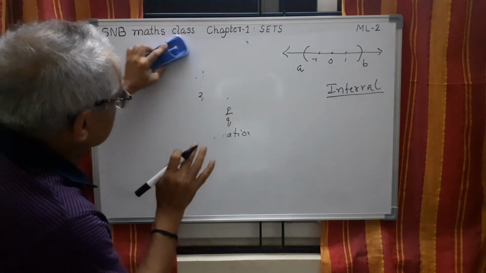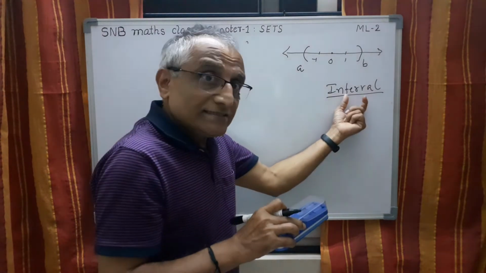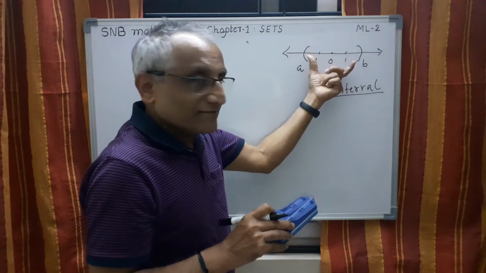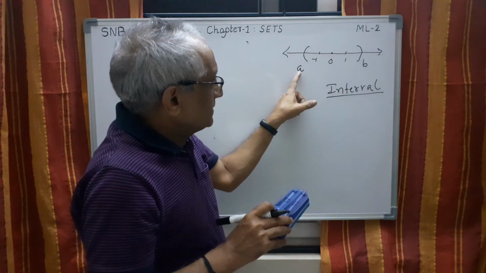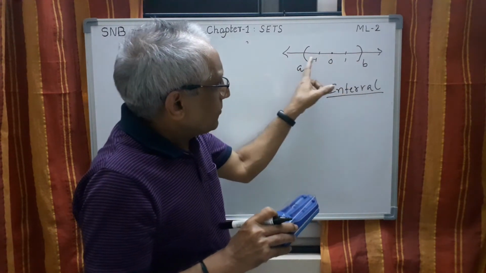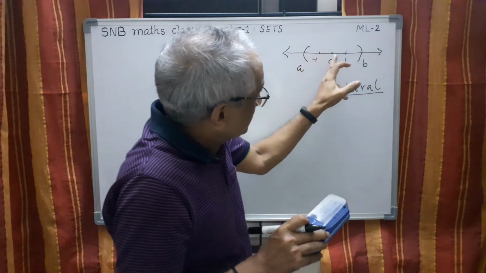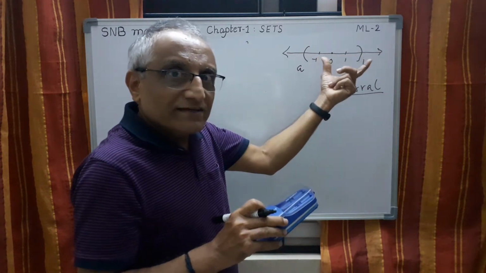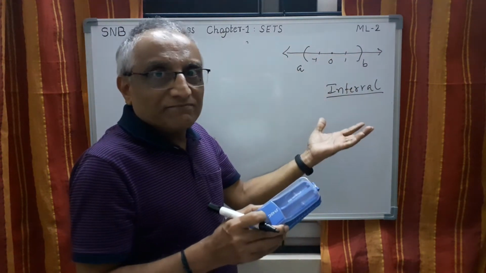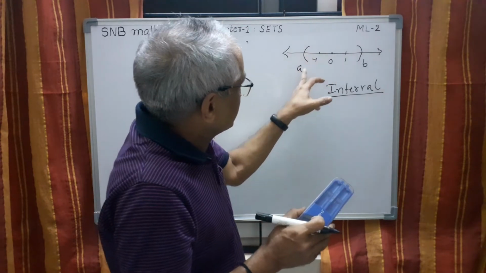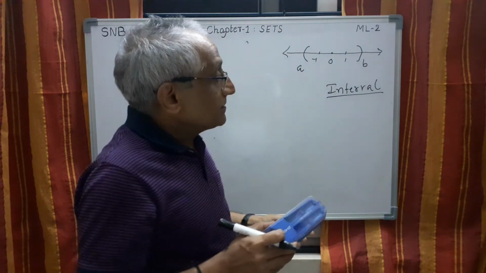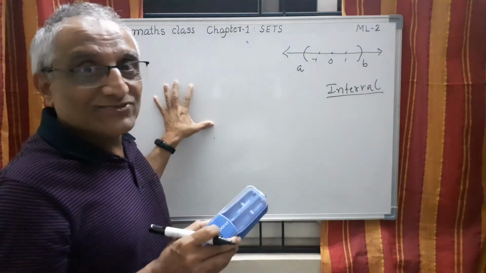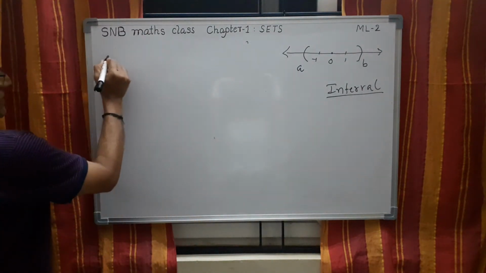So I made this point clear. Interval means once again it is an infinite set. It is a subset of R. Starting point is A, end point is B. Imagine all the numbers between A and B here in this line segment. So that's once again infinite because you cannot count them. It's in between this A and B. So it's very clear. But how to represent it using set notation? So the concept is this.